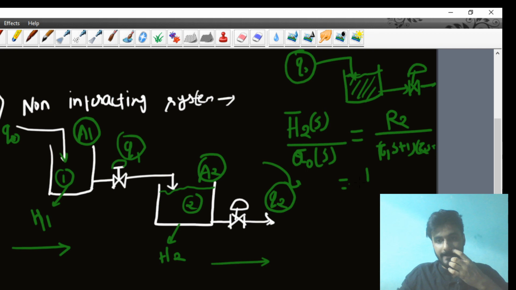Here, the height in the first tank is H1 and in the second tank is H2. There is a resistance for the first valve, R1, and a resistance for the second valve, R2. This will be given. So from here you can get Q equals H upon R, where R is called the resistance of the valve. I will tell you in the next lecture in the numerical, and it will be very clear when you solve the numerical.